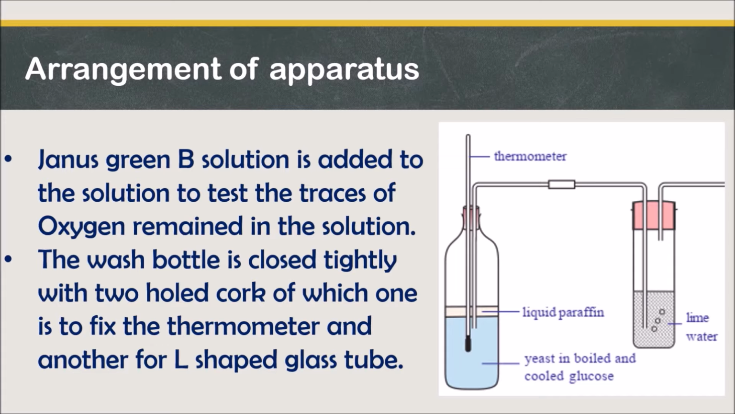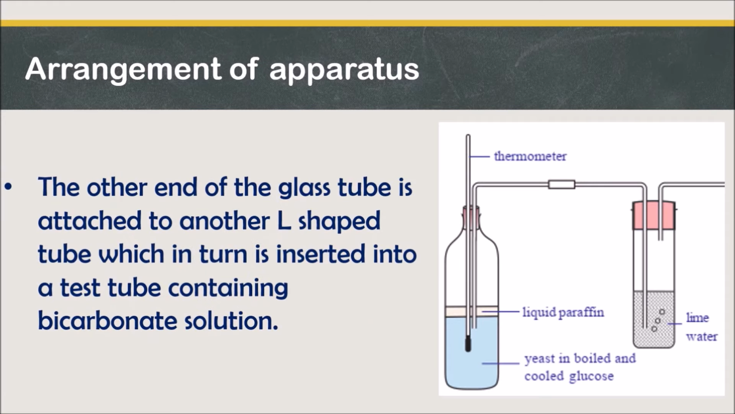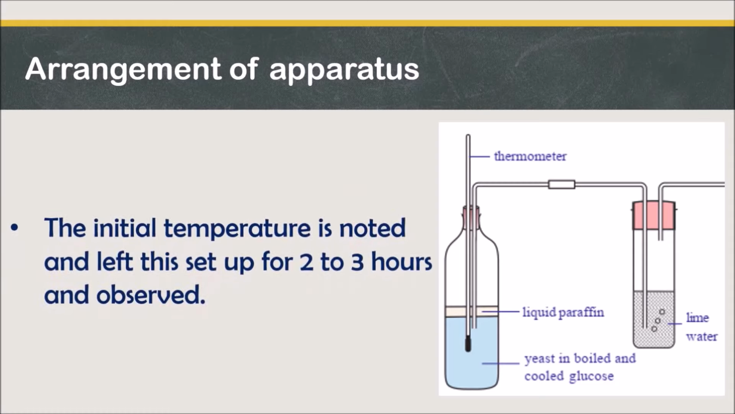And the wash bottle is closed tightly with a two-hole cork, of which one is fixed to a thermometer and another is for an L-shaped glass tube. The other end of the L-shaped glass tube, which is inserted through one hole of the cork of the wash bottle, is attached to another L-shaped tube, which in turn is inserted into a test tube containing bicarbonate solution. And the initial temperature is noted and this setup is left for 2 to 3 hours for observation.